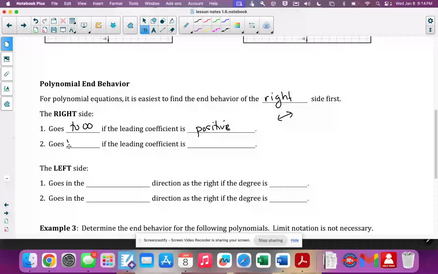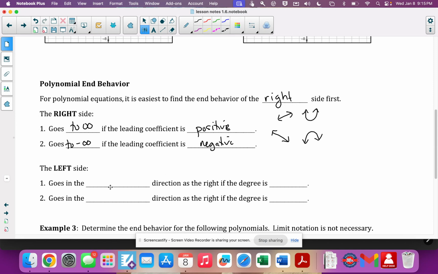Okay, it goes to negative infinity if the leading coefficient is negative. Again, because every odd function behaves like a linear function, right? So the right side is going down if the leading coefficient is negative. It's going up if it's positive. And this actually works even for even functions, right? This would be an odd function. An even function, if your leading coefficient is positive, well, the right side is going to go up. And if it's negative, then for an even function, the right side is going to go down.